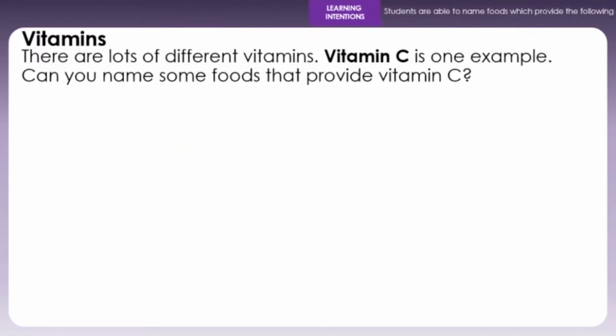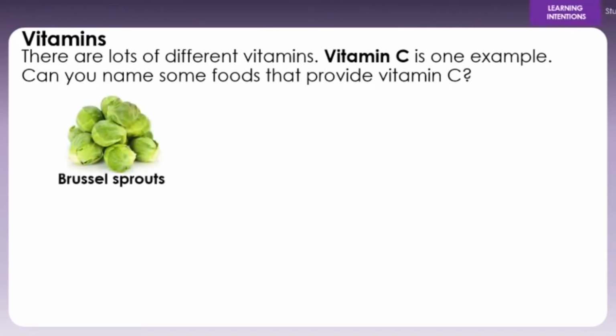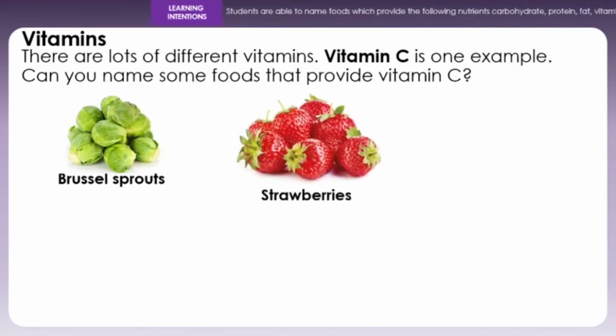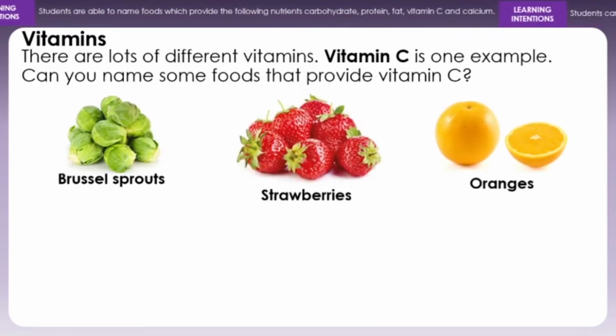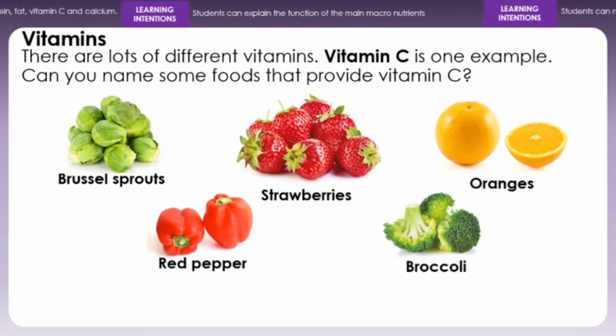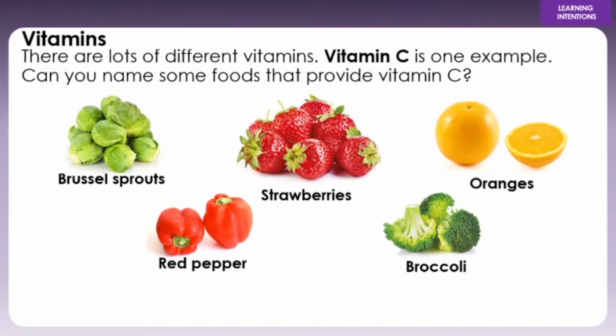Now with the vitamins, there's lots of different vitamins, and vitamin C is one example. Now can you name any foods that provide vitamin C? Brussels sprouts? I bet you didn't think of that one. Strawberries? Oranges? Red pepper? And broccoli. And there's many more. Oranges is the one I always think of that you would get vitamin C.